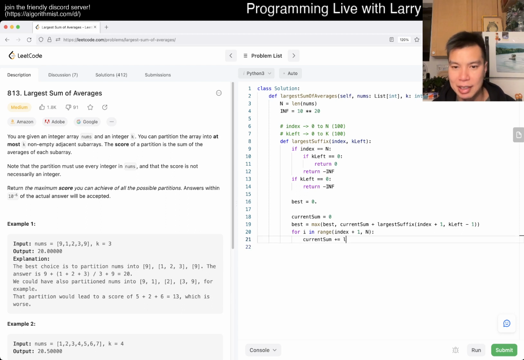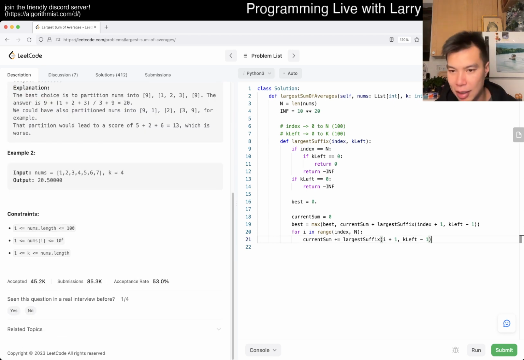My fault, friends. Largest suffix of i plus 1, and we actually want to start at the index here then. i plus 1, k left minus 1. This assumes that k left is greater than 0, because otherwise we would already have returned early. Unless k starts at 0, then maybe, no, it's okay.